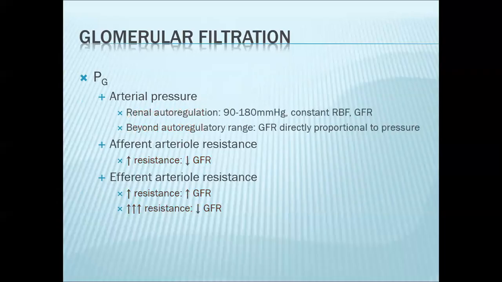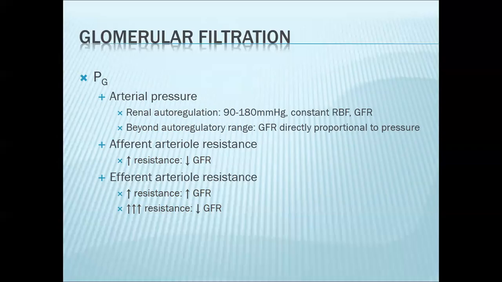For the first part, pertaining to arterial pressure, before you answer the question, you need to take note of your renal autoregulatory range. Some books will say it's 75 to 160 millimeters mercury. Some books will say it's 90 to 180 millimeters mercury.